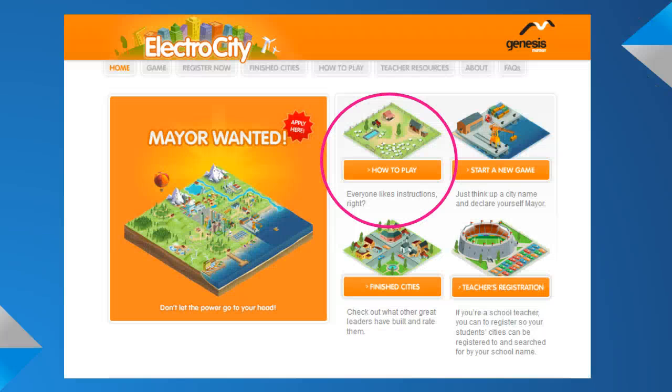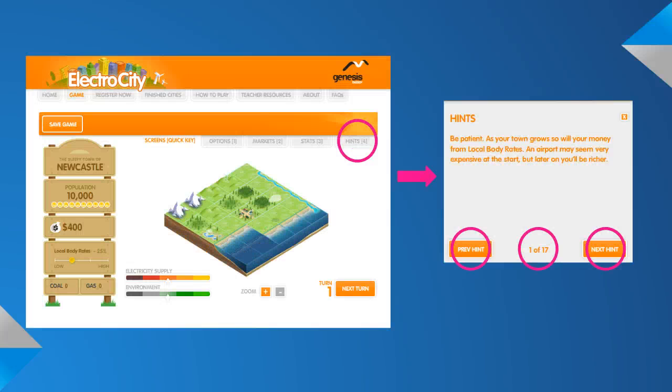EDUC1751 also allows for teachers to provide quality teaching that caters for a diverse range of students with detailed instructions, hints, and an intuitive game-based approach. Students are able to extend their understanding of energy production and its impact on the environment, emphasizing the importance of sustainability on a national and global scale.